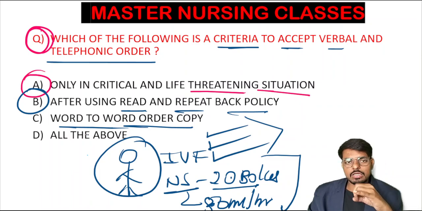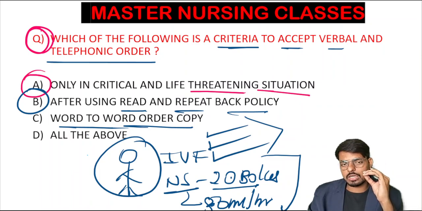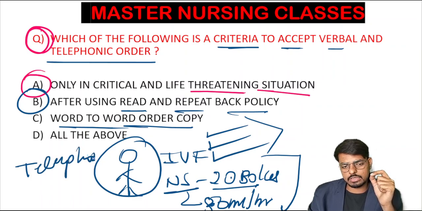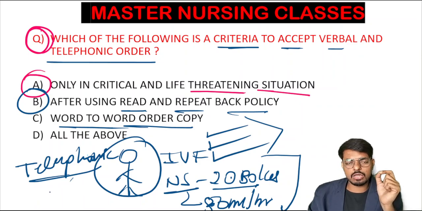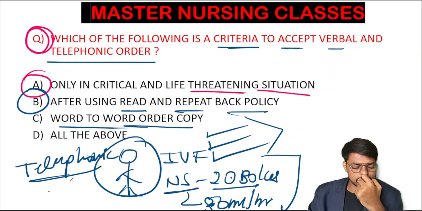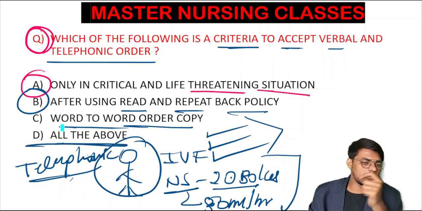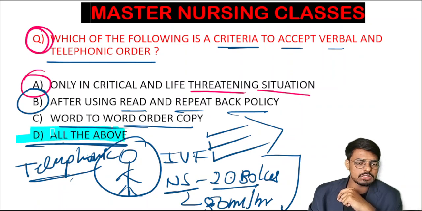And one more thing: the doctor who gave the order should come within 24 hours and sign the order that he advised on the telephone. We will mention and consider this as a telephonic order only. We will mention that. So within 24 hours the on-duty doctor should come and sign the order whatever he told in the emergency. So in this question, all of the above is the correct answer.